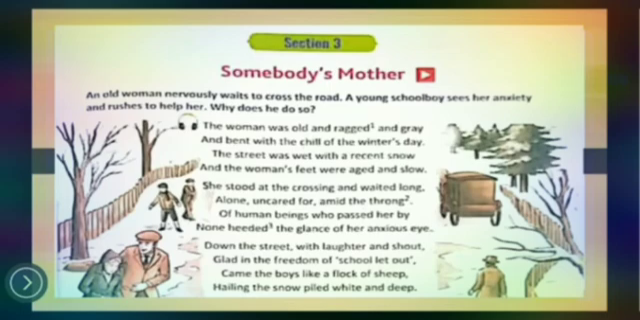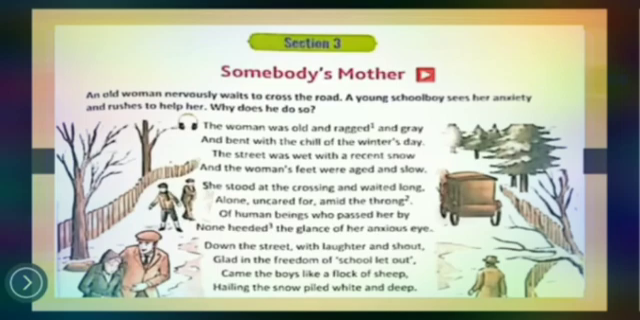It means that school was closed, or school was over, and the children were coming. They were free from their school, and all the laughter and shout we can hear there at the downside of the street. Glad in the freedom of school let out. It means that they all were very happy with the freedom that school is over. So come the boys like a flock of sheep, and boys are here compared with a flock of sheep.